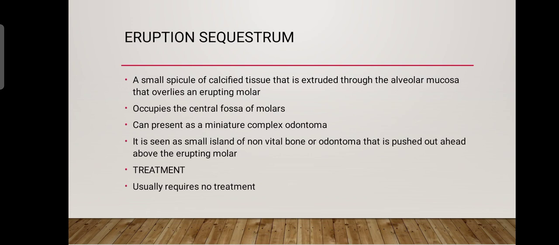As a molar erupts through bone into the alveolar soft tissue, bone resorption over the cusp is completed ahead of the resorption over the central depression of the crown, which is known as the central fossa or the occlusal fossa. Due to this, it results in a small island of non-vital bone or odontoma that is pushed out above the erupting molar. It is basically erupted before the erupting molar.